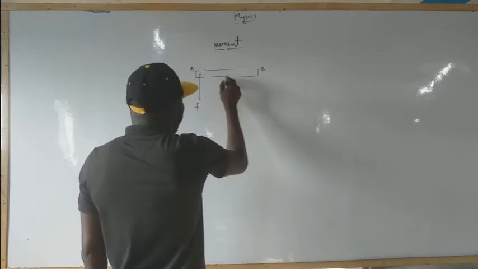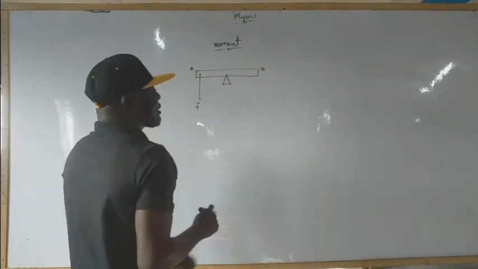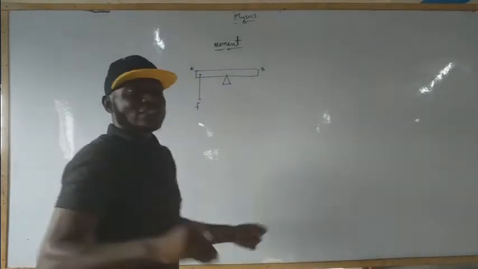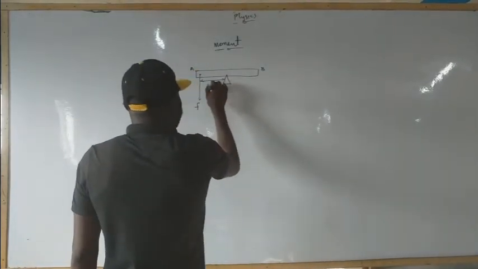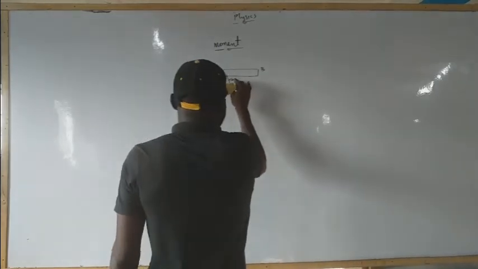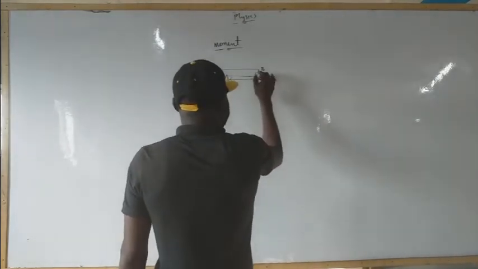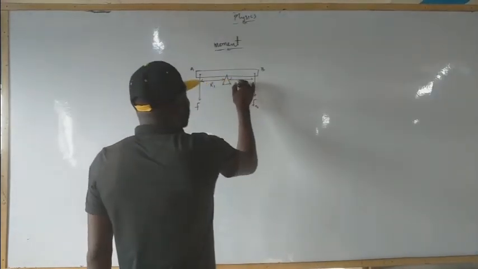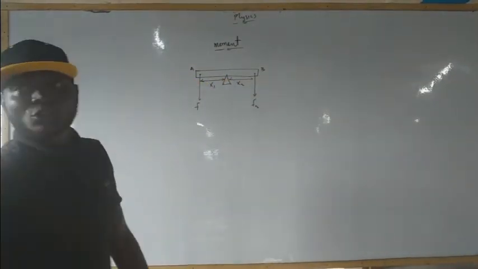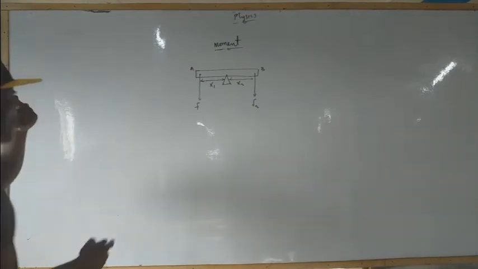We call this the pivot. Okay, that's the support, or you call it knife edge. That's the support. So the distance from there to here, let's call this x1, and the distance from this end to this end, we call it x2. Okay, let's call this x2. Okay, moment is what? You can say what?